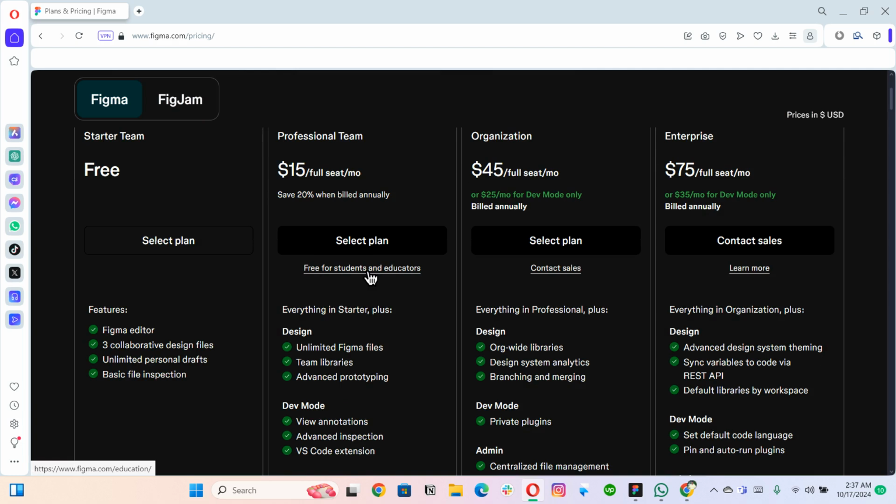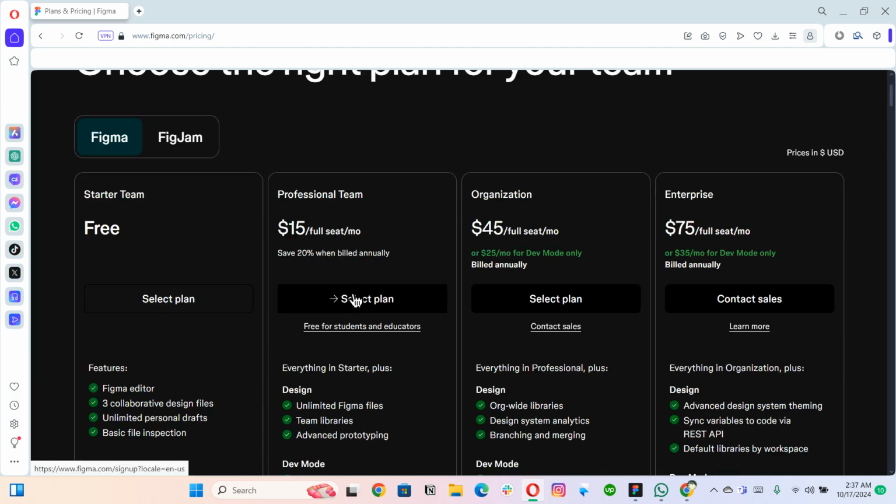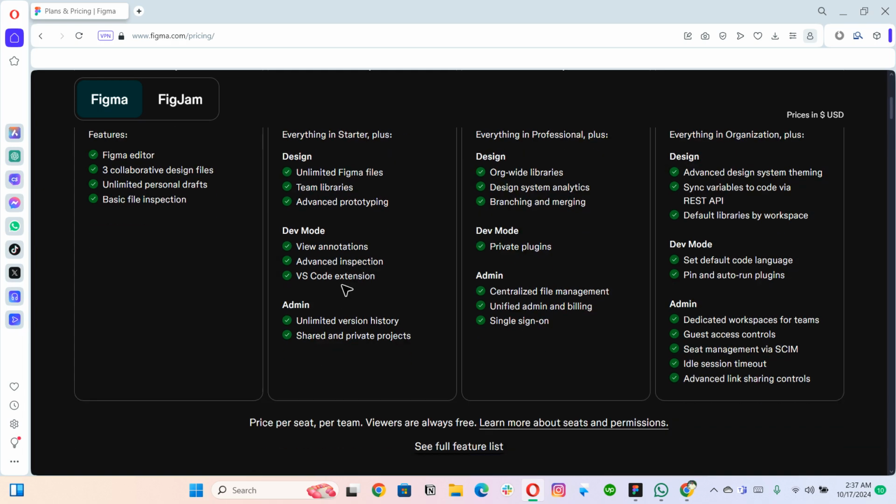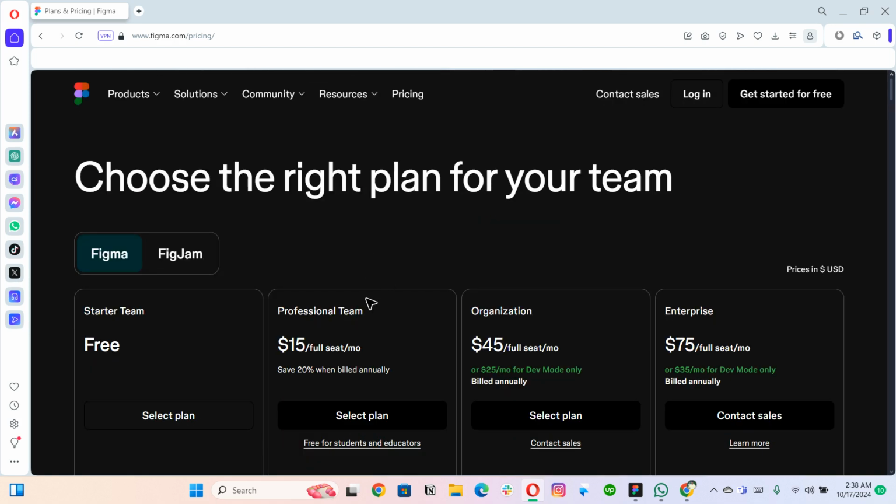There are no hard and fast rules related to the free students and educators account. You can just apply to their plan, and then you can get access to the Figma professional plan as well, and that is perfect for every designer out there. It covers a lot of features and everything, right?